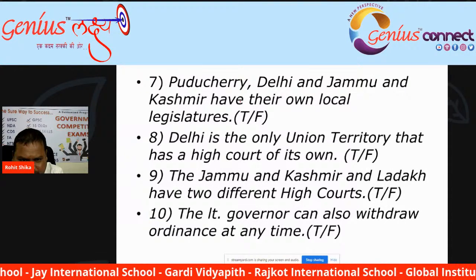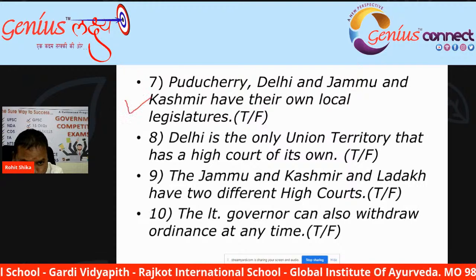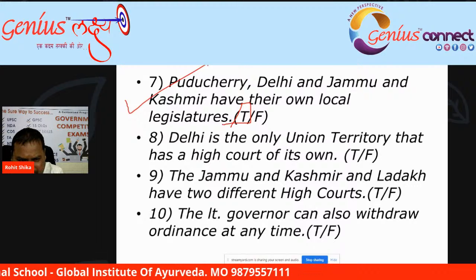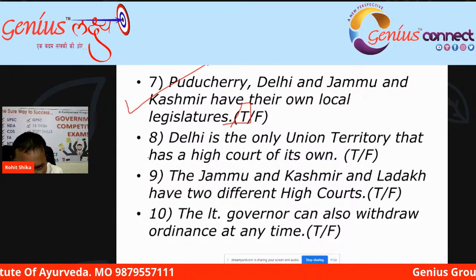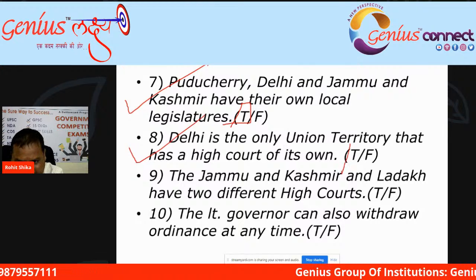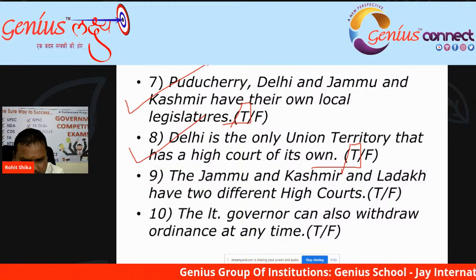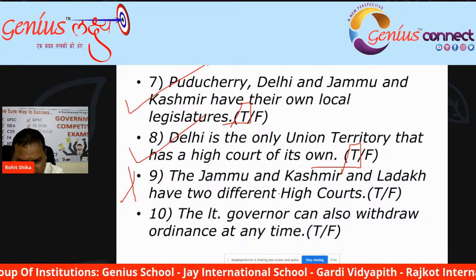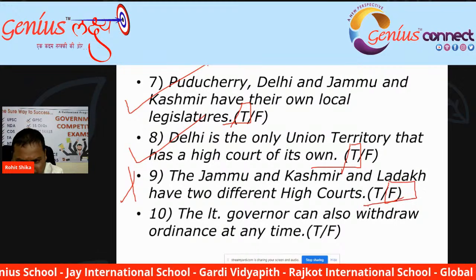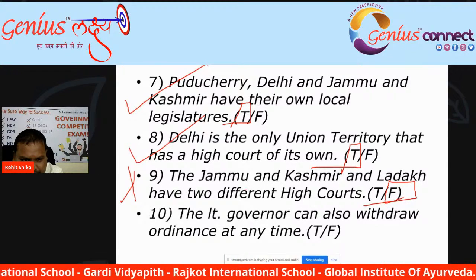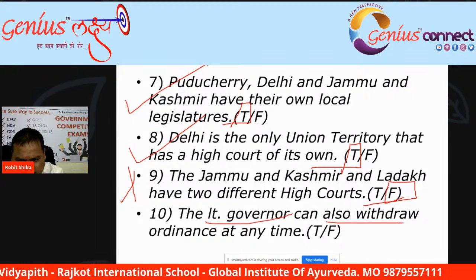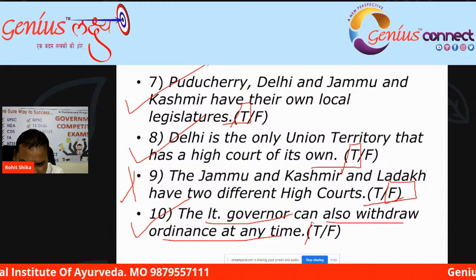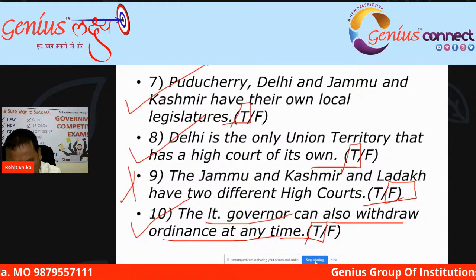Puducherry, Delhi, and Jammu Kashmir have their own local legislature. True, they have their legislature. Delhi is the only union territory that has a high court of its own. Yes, Delhi has a high court of its own. Jammu Kashmir and Ladakh have two different high courts. No, Jammu Kashmir and Ladakh have only one high court, not different. The lieutenant governor can also withdraw an ordinance at any time. Yes, he can withdraw an ordinance anytime. So this is true.